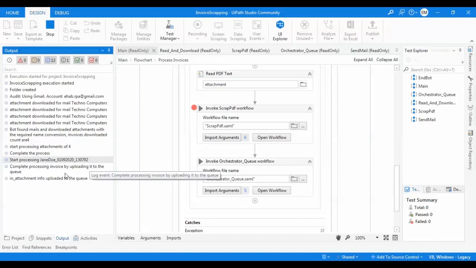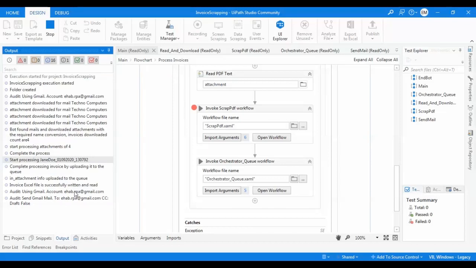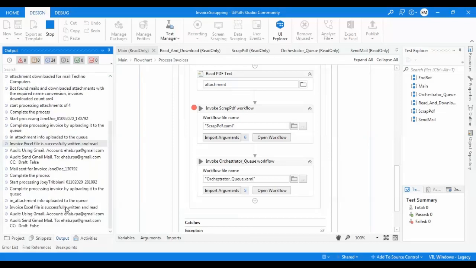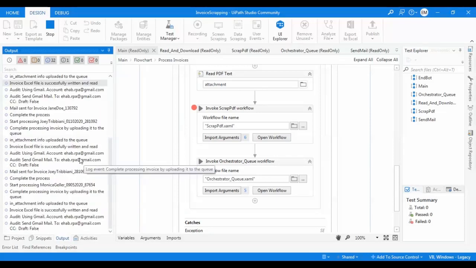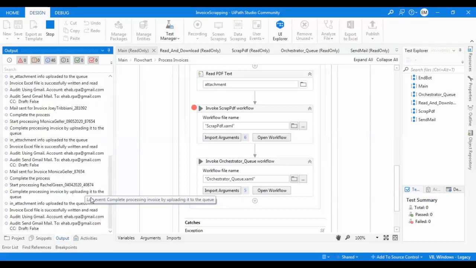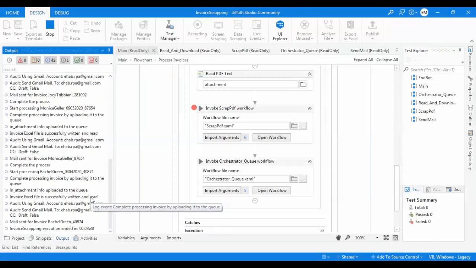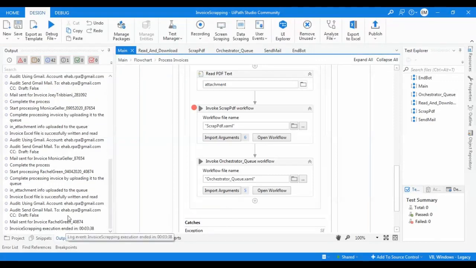Start with the first invoice. The email is sent as well, sent to the queue. The Excel file is sent and sent to the queue. Now the process is finished.